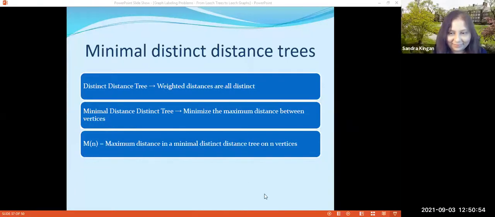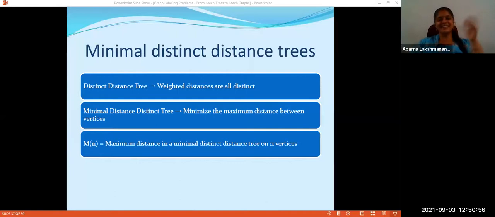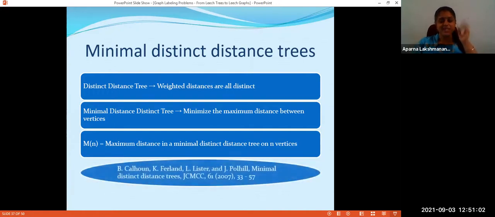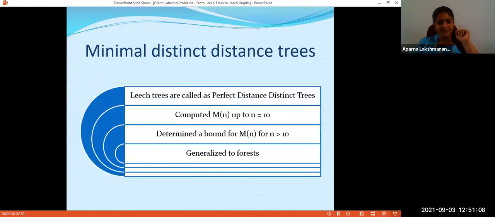Okay. So that's it. The value M of n. So this concept was introduced in 2007 in the paper Minimal Distinct Distance Trees. And they call a perfect distance distinct tree the one which attains the value NC2.